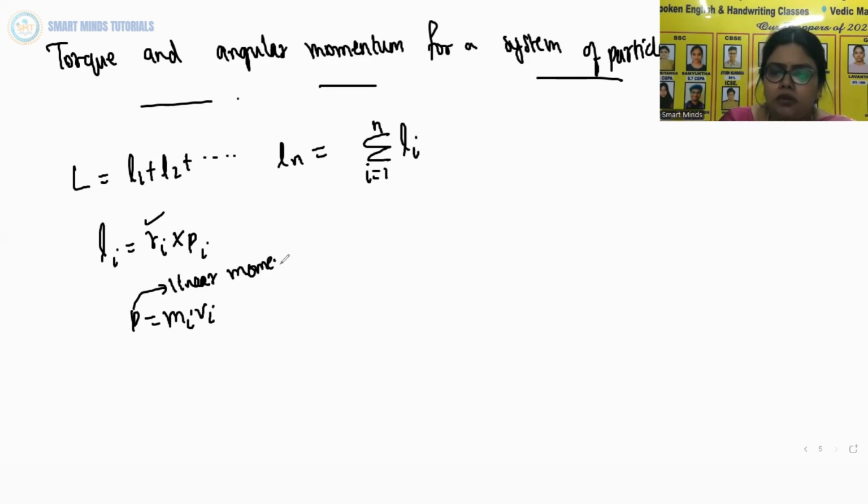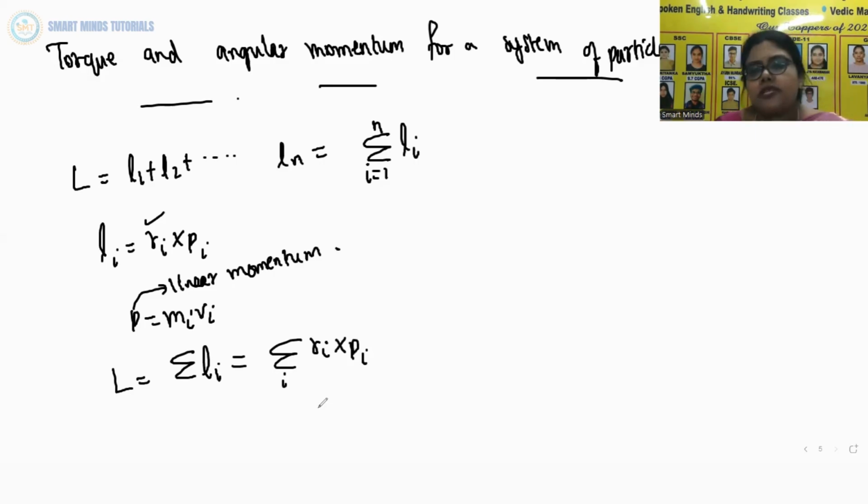P is the linear momentum of the particle, and the particle has mass mi and velocity vi. So we may write the total angular momentum of a system as L equals sigma Li, that is, sigma i Ri cross Pi. This is the generalization of the definition of angular momentum for a single particle to a system of particles.